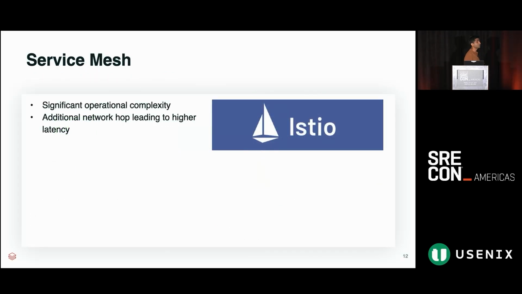And lastly, the third approach was, hey, let's use service mesh. With a service mesh, you will start running Envoy proxies on every node. But then it comes at a cost. Even though we are running a very large fleet, even for us, the cost of operationalizing these proxies on every node, and also adding a hop for every service to service communication, was a very high cost to pay. And we didn't have enough appetite to sign up for it at that time. So we didn't go with the service mesh approach also. And we also had some past experiences which guided our decision not to move in this direction.